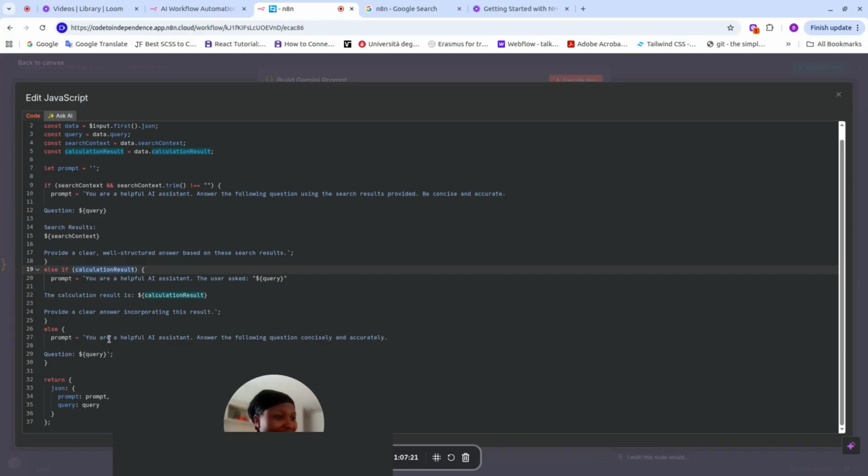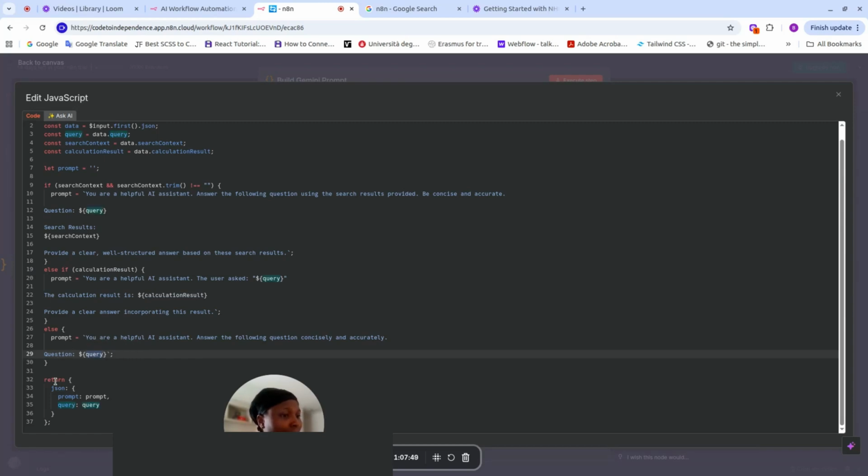And then the third one is the direct answer, where we're saying else, if all this is failing, if it's not a web search, it's not a calculation, and it's a direct answer coming from our agent's brain, from the previous node that we're looking at. You are a helpful assistant. Answer the following questions concisely and accurately.